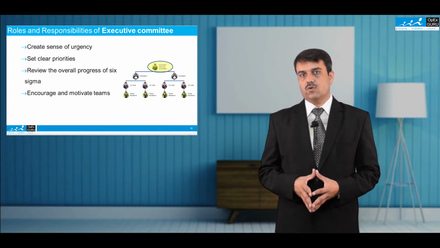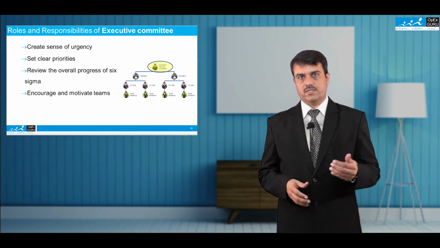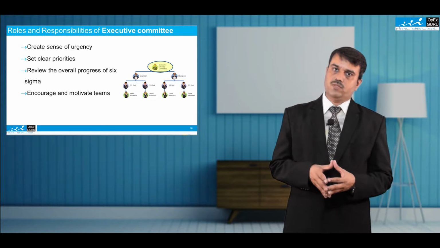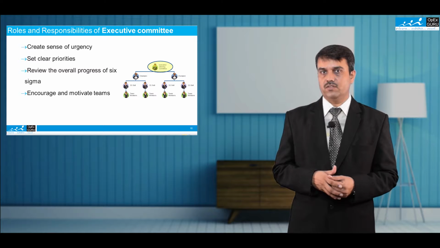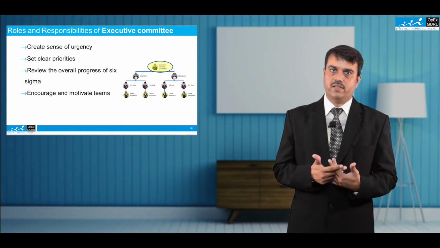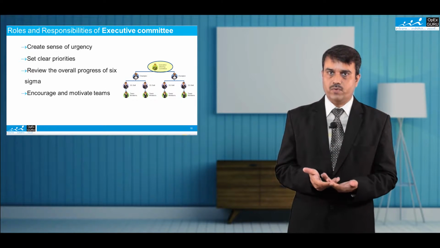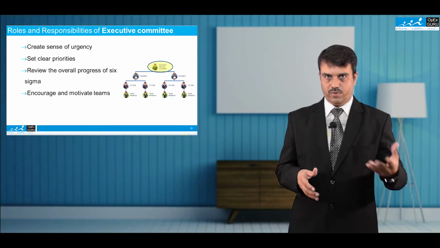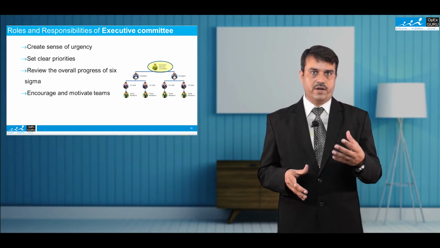So, let us understand the roles and responsibilities of various Six Sigma team members. First, start with the executive committee. The executive committee is responsible for setting the clear-cut priorities and creating a sense of urgency for Six Sigma. They are also responsible for identifying and selecting the projects. One of the major tasks they have to perform is to review the Six Sigma projects at a periodical level, preferably weekly, and also participate in various tollgate review meetings.